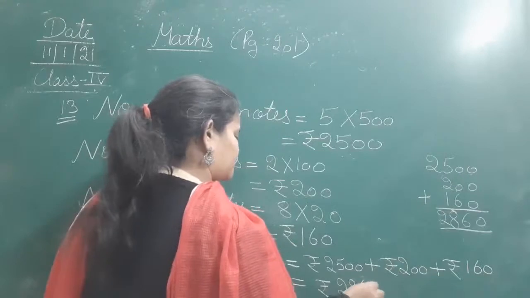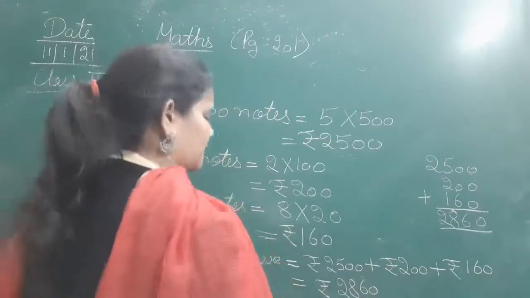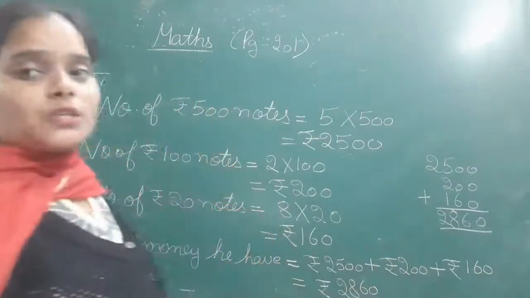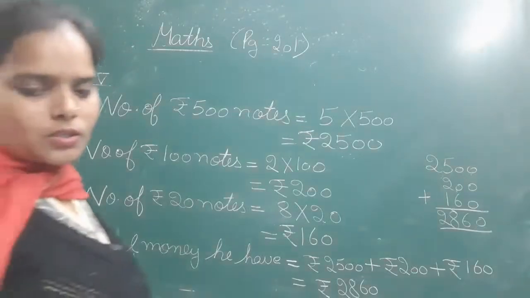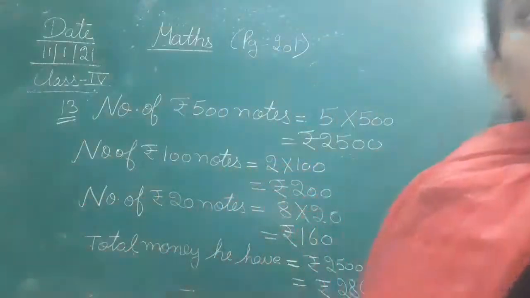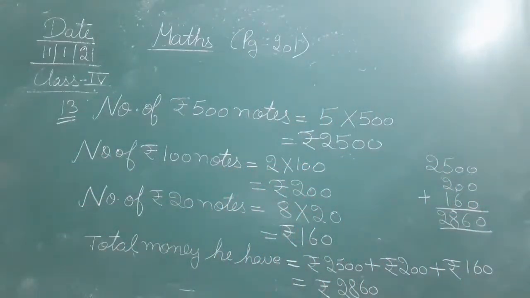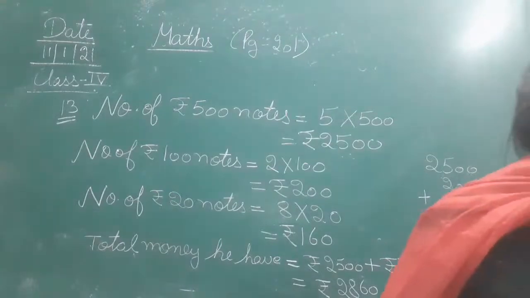2860. So the total money he is having is rupees 2860. So the total money he has is equal to rupees 2860. Clear? So this is the total amount of money he is having in his hand now of the different currencies. Clear? So this is the solution of question number 13 from your book. You can just pause it here and note it down in your notebooks.